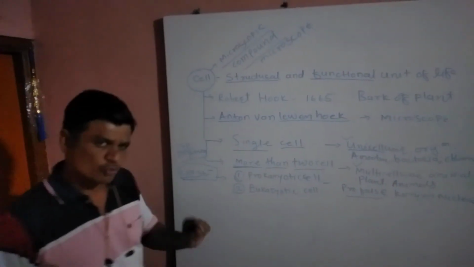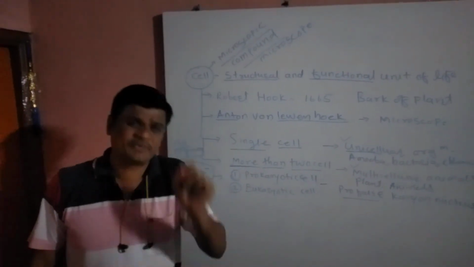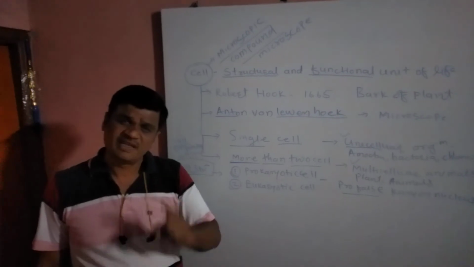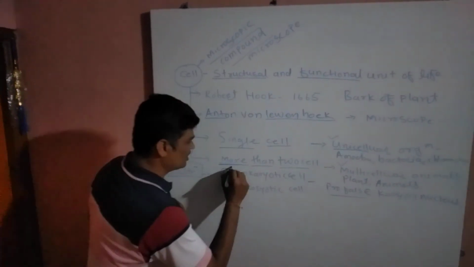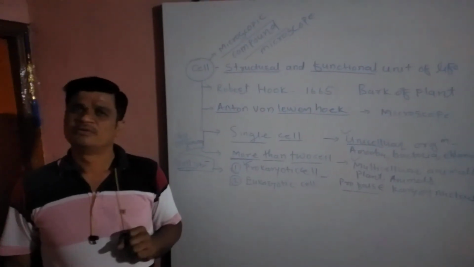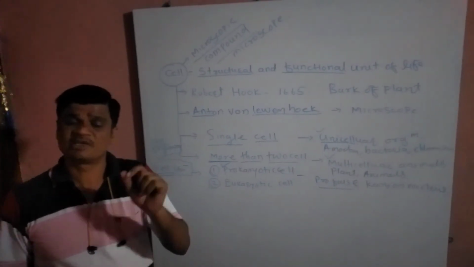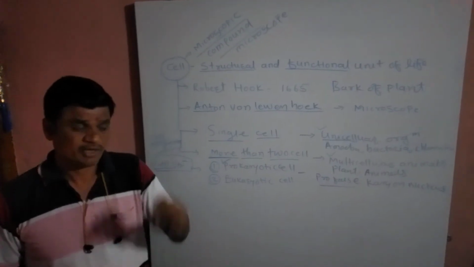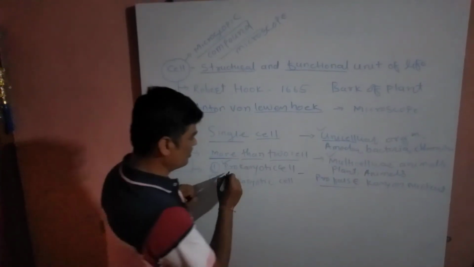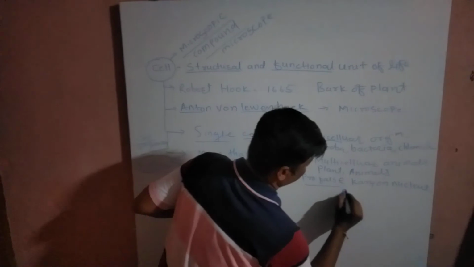Cells that lack a nuclear membrane are known as prokaryotic cells. Those that lack the nuclear membrane as well as membrane-bound organelles are prokaryotic cells. They are the bacteria.